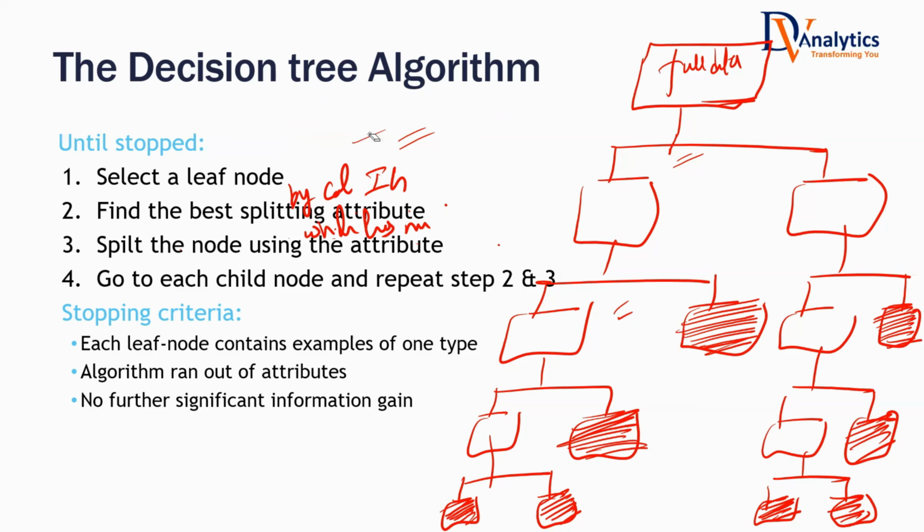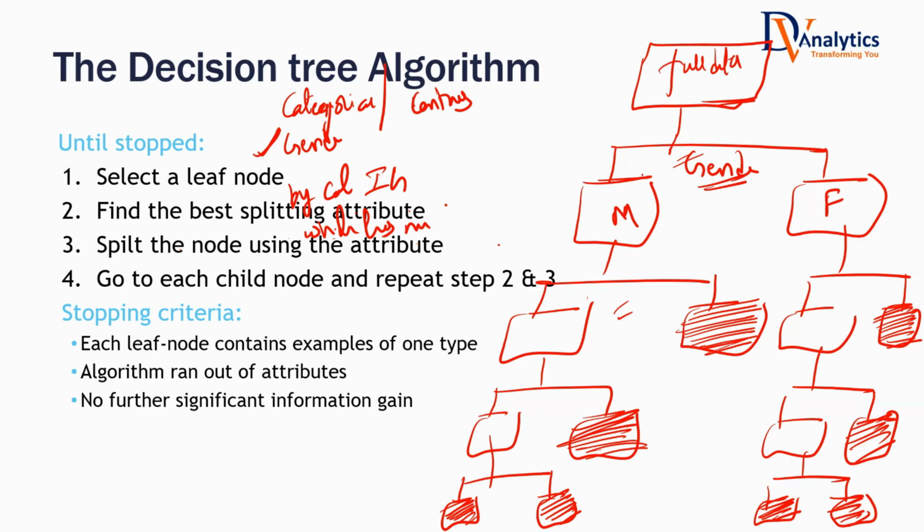There are two types of variables. One is categorical type. The other one is continuous. Let's take the example of a variable called gender. Now, if I split based on gender, male here, female here, all these guys who are coming here, everybody is male. There's no way I can further use gender, isn't it? Because within male, you cannot categorize based on gender. So even if I try to use this variable, automatically the information gain of this variable will be 0. Decision tree will never pick it up.